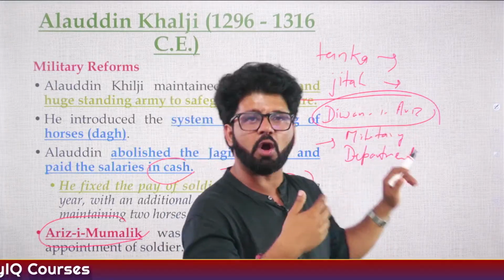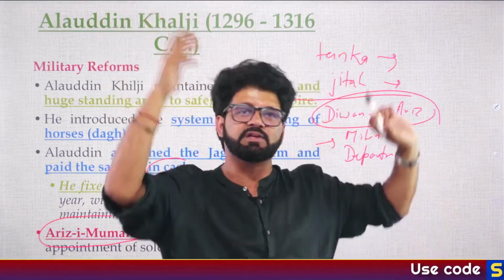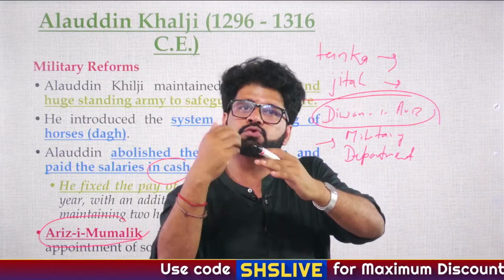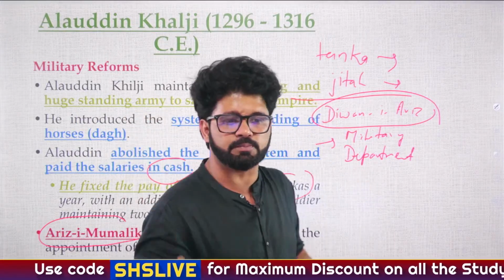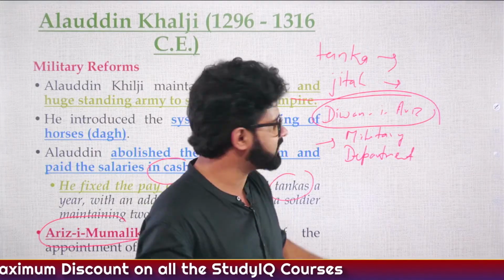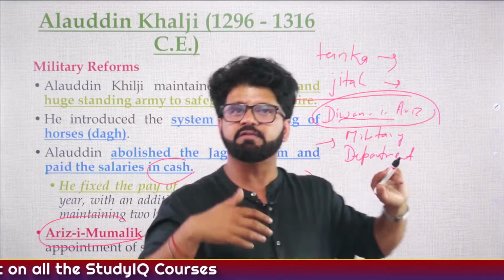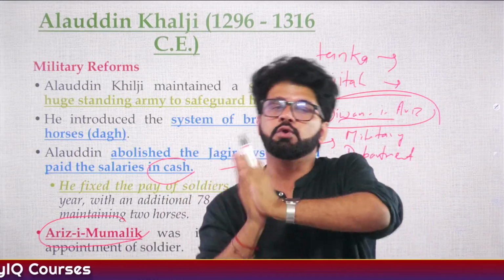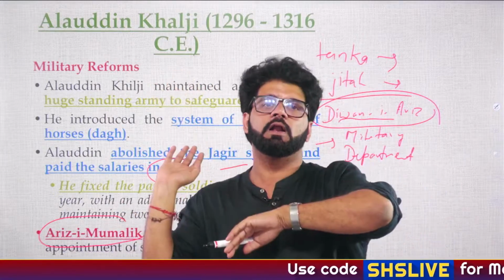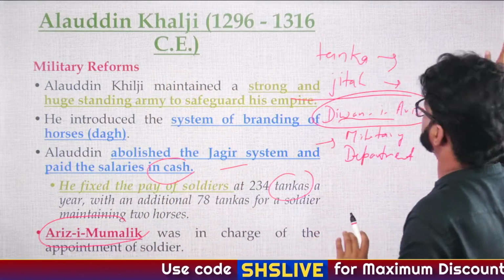Later on also, we'll talk about some other Diwans, Diwan-e-Insha and Risalat, etc. In which period it was introduced, during which king's rule, those things matter a lot. As I said, Taka is silver and Jeetal is copper. So, Diwan-e-Ariz or Diwan-e-Arj, the military department, was introduced during the period of Balban. Ariz-e-Mumlik was appointed during the period of Alauddin Khilji. These terms, you have to keep in mind.